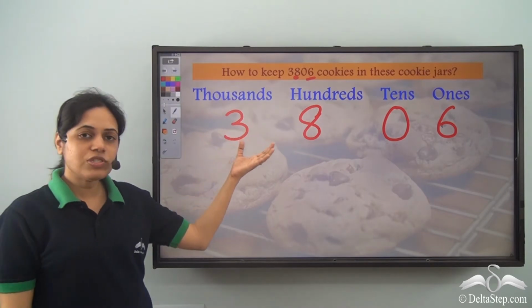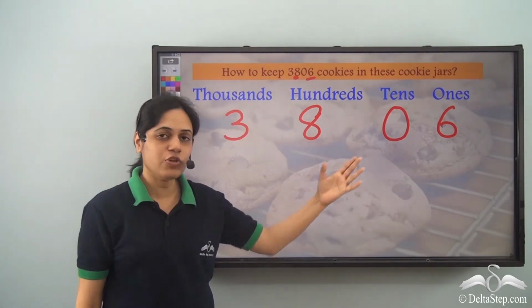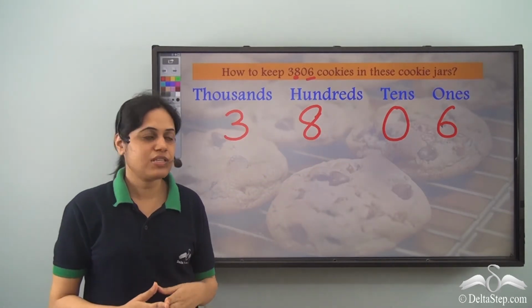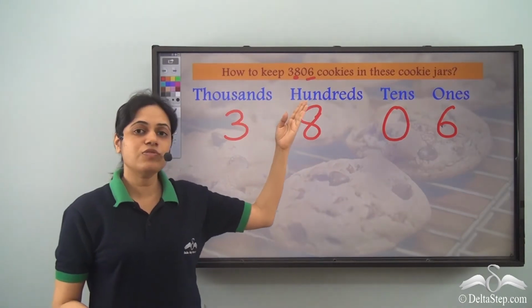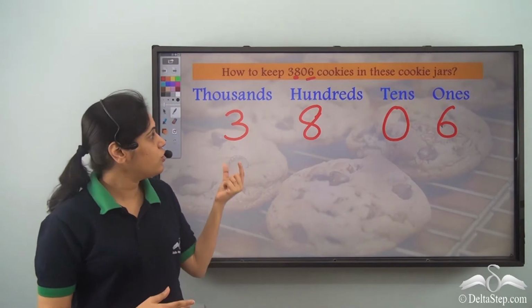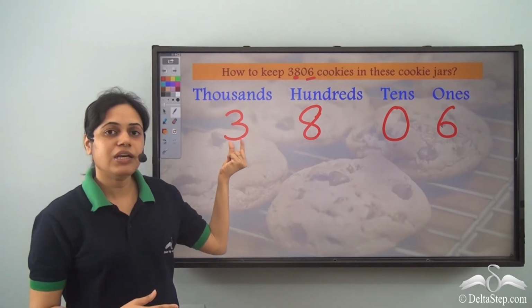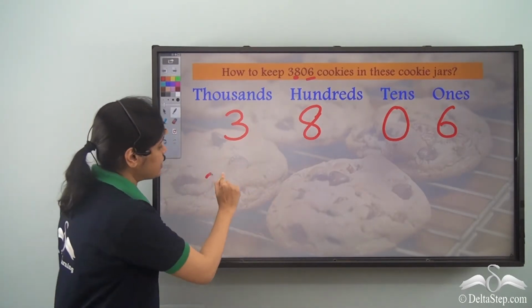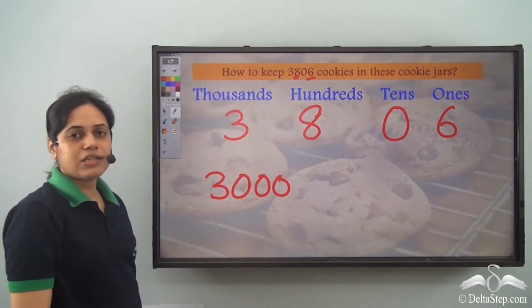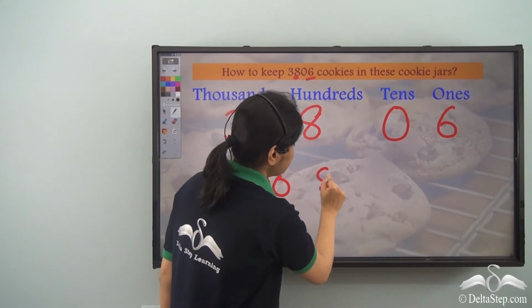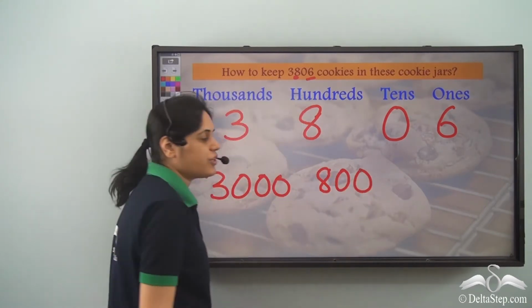So 3000, 800, 0 tens and 6 ones. This is how I can write the number 3806. So this 3 in the thousands place stands for 3000. This 8 in the hundreds place stands for 800.